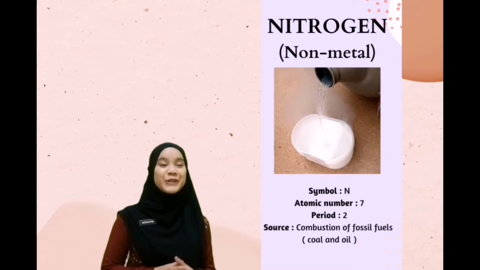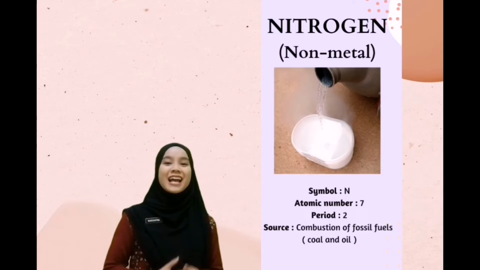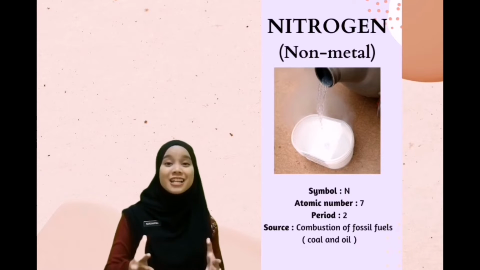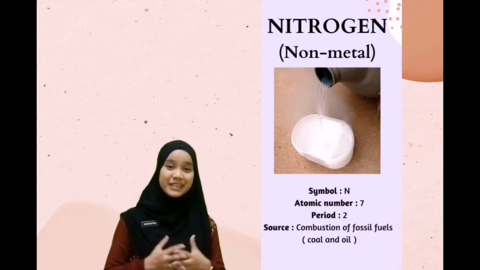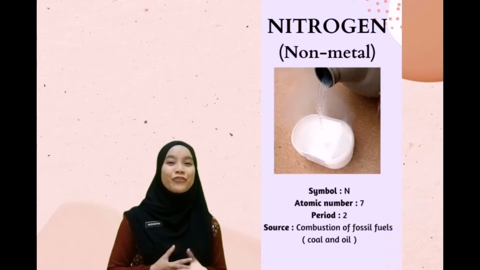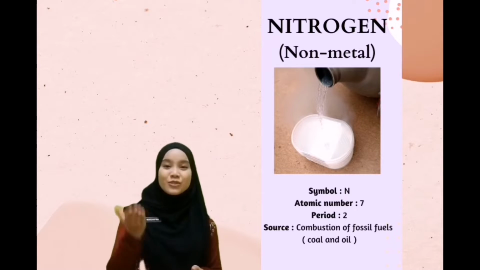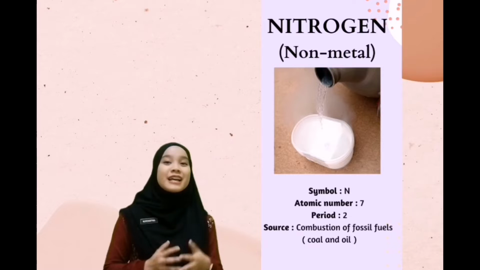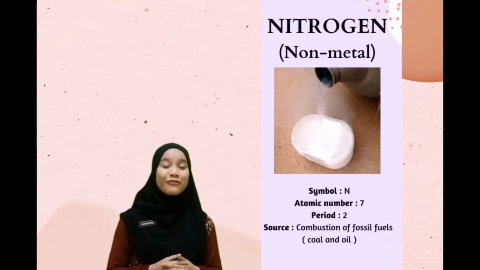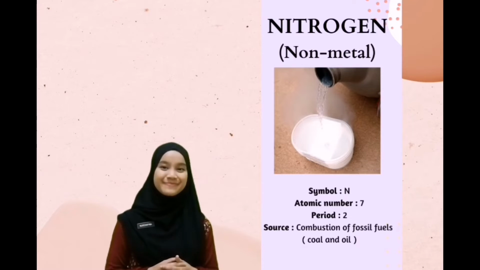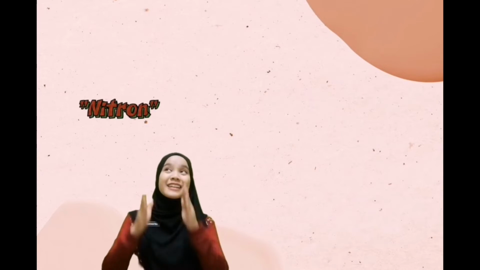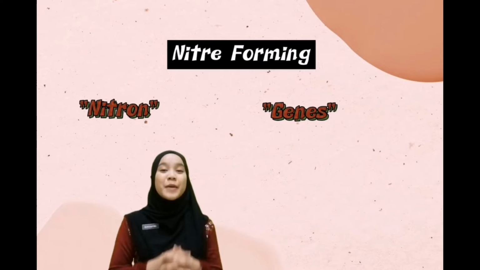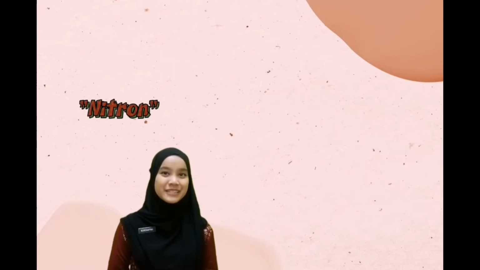The first element is known as nitrogen. Nitrogen is a colorless gas and a non-metal. The combustion of fossil fuels such as coal and oil is the major source of atmospheric deposition. Do you know the name is derived from Greek, nitron genes, meaning niter forming?